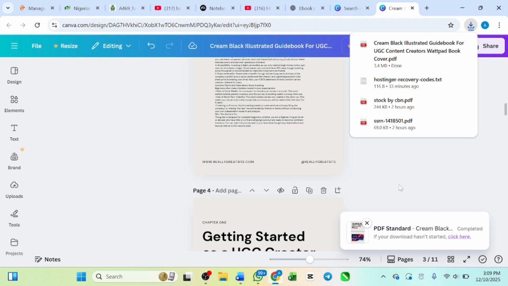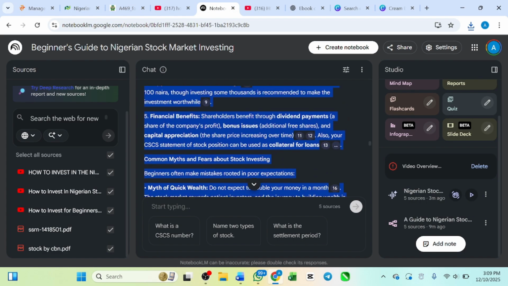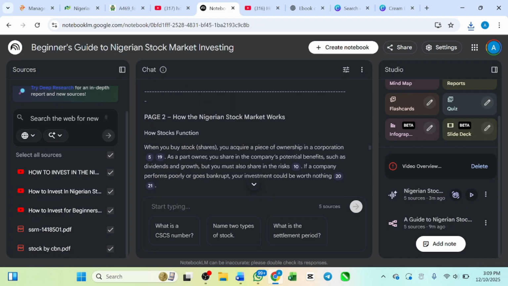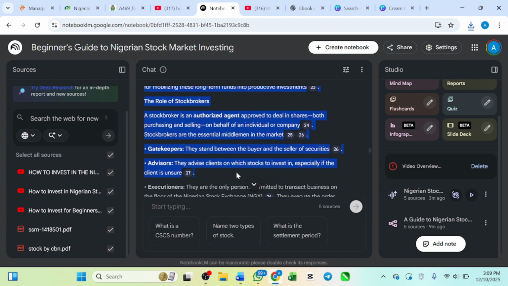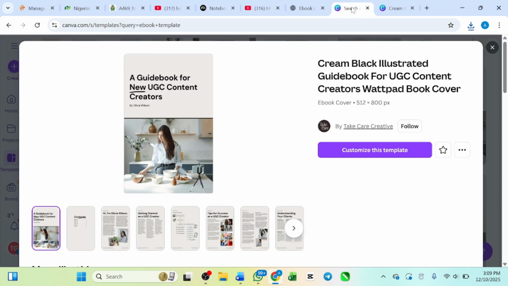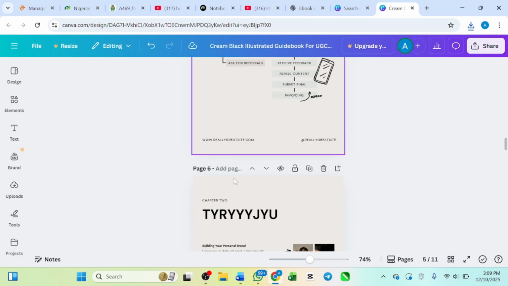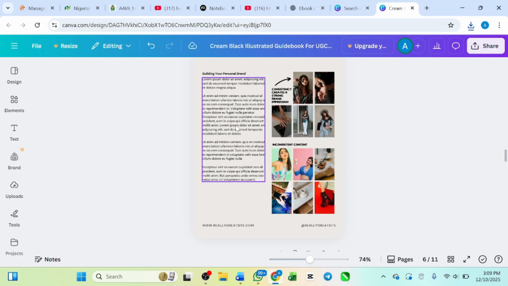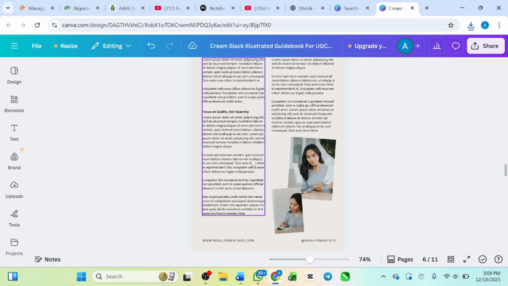So that's how. If you come to page 2 on your NotebookLM, after you edit page 1, come here to your page 2 and copy it, the same method. Okay, Control C, copy it, and then look for another page. Remove all these things if you don't want them, depending on how you want it. You can change any of this image and replace it with your own. And where you need to put your text, go ahead and paste it, and adjust it to fit what you want. Then you are good to go.